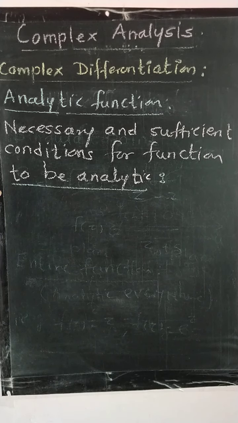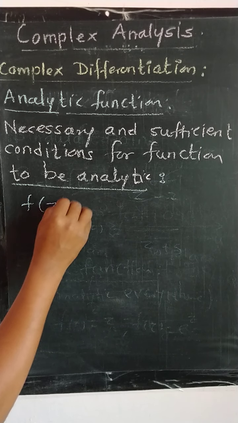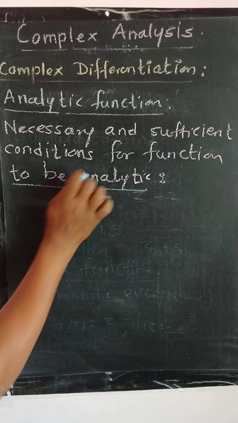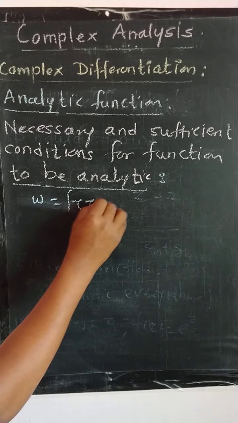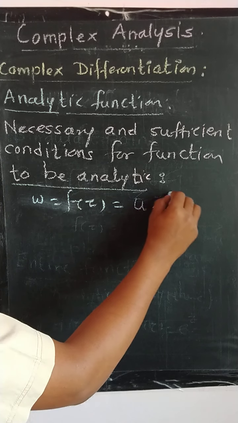So there are a few more conditions to specify whether the function is analytic or not. So the necessary and sufficient conditions for the functions to be analytic are, as we know, if w is equal to f of z, which is again a complex value, it will be of the form u plus iv.